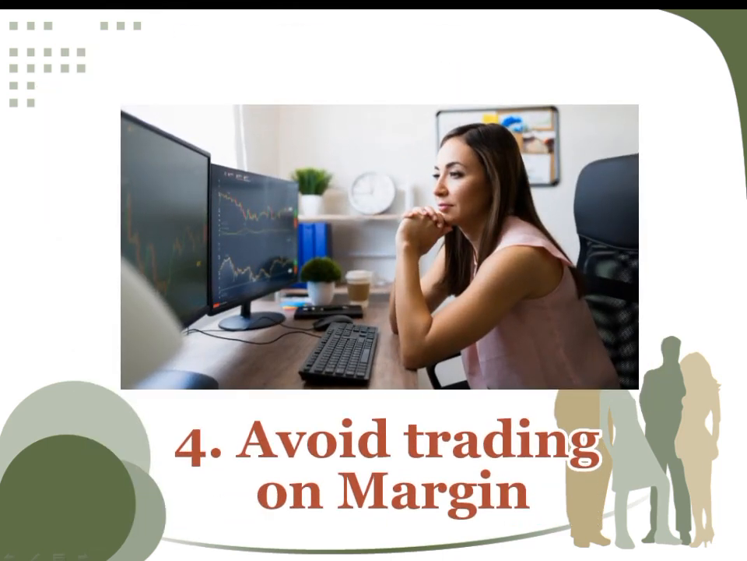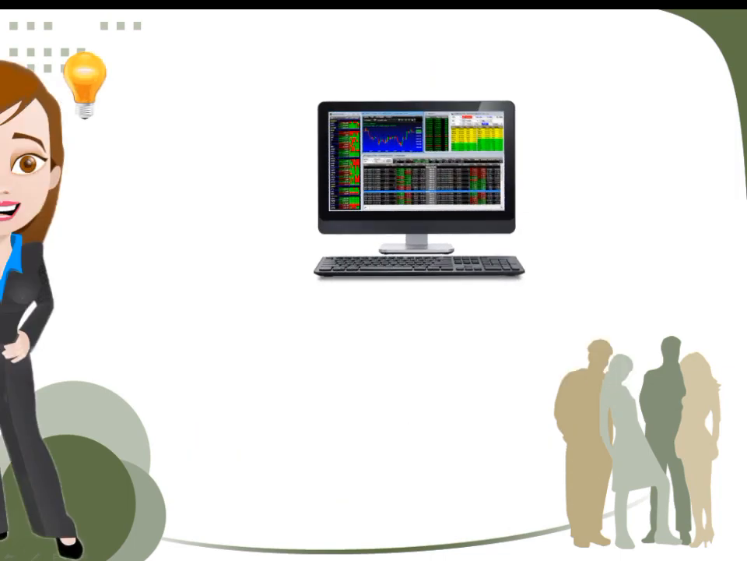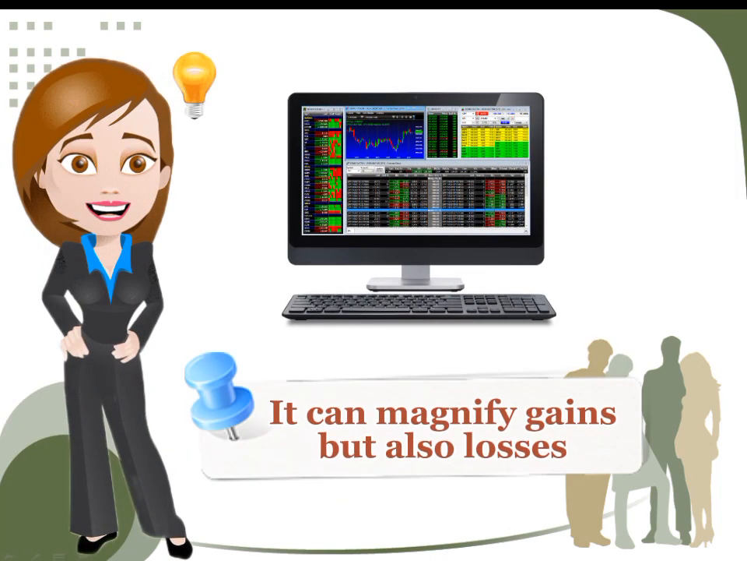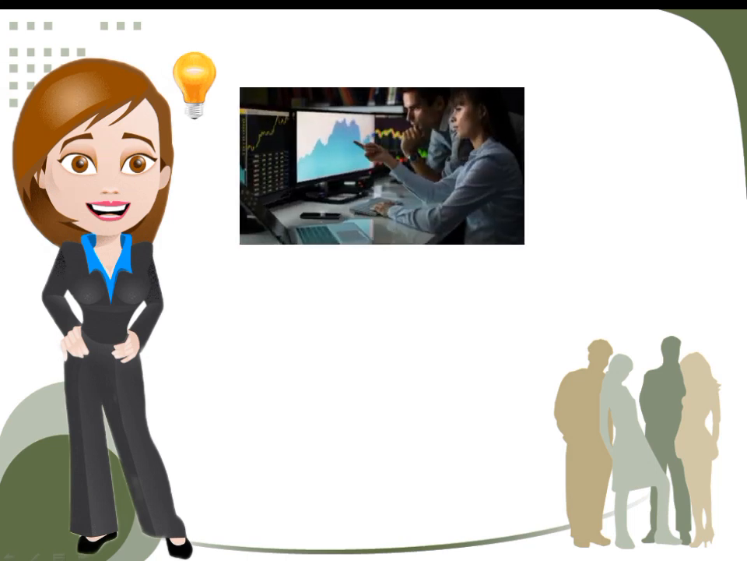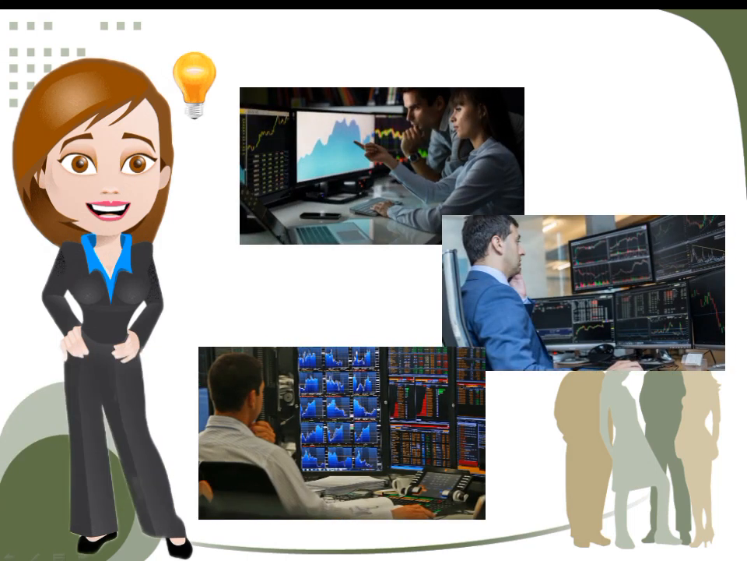Number 4 is avoid trading on margin. Trading on margin involves risk because the margin loan must be repaid to the broker regardless of whether the investment makes a profit or a loss. When you trade on a margin, you are under pressure to sell, even if the prices are going down because there is a liability to settle.